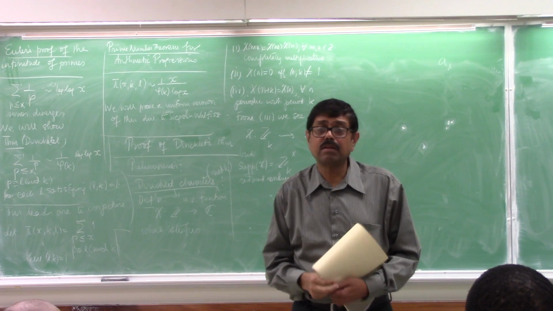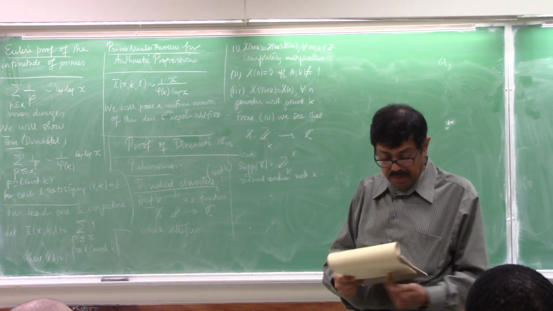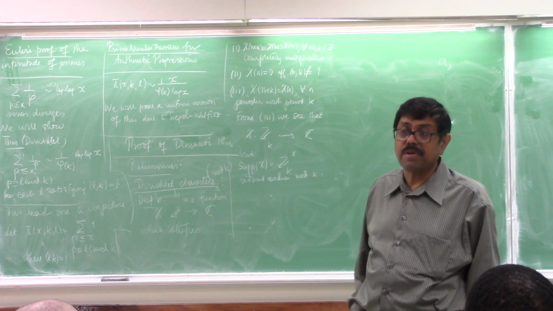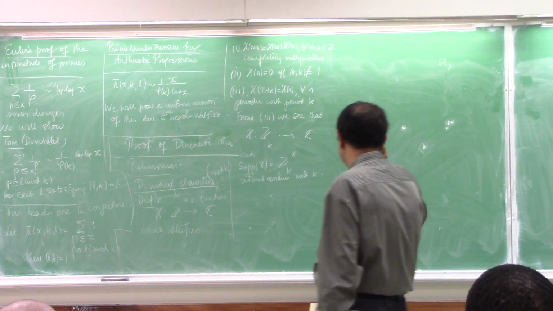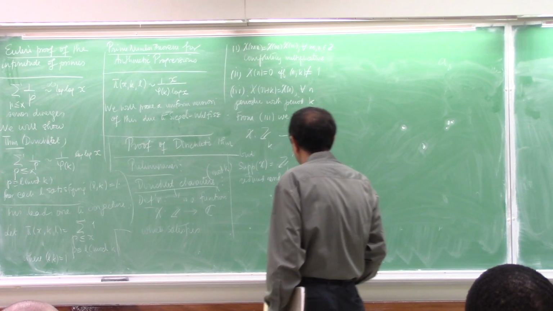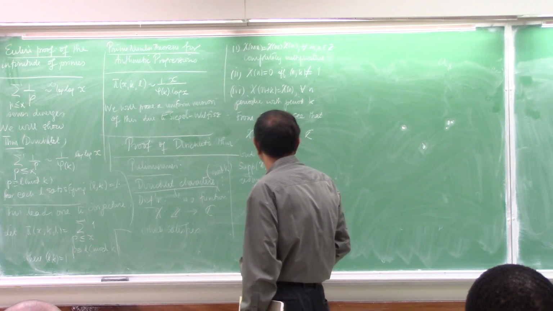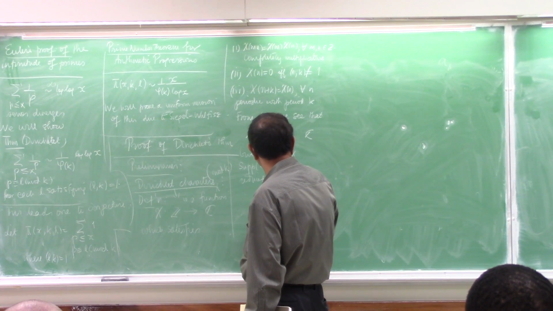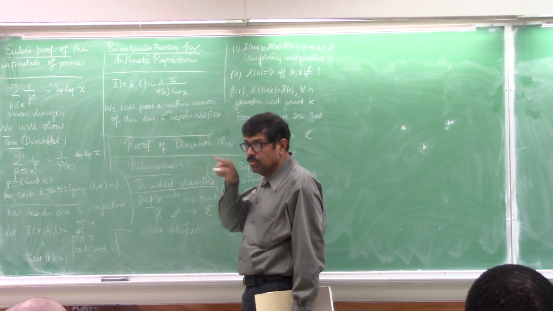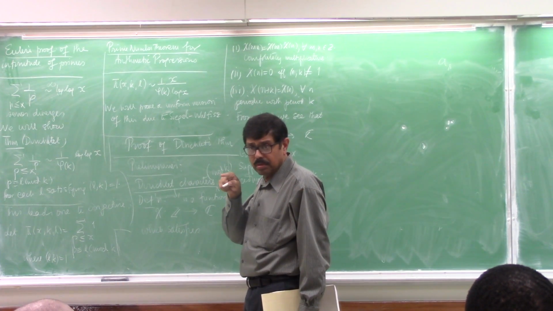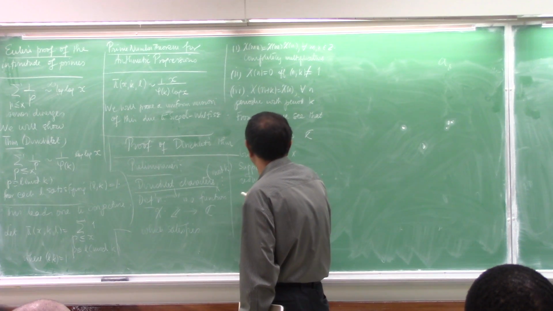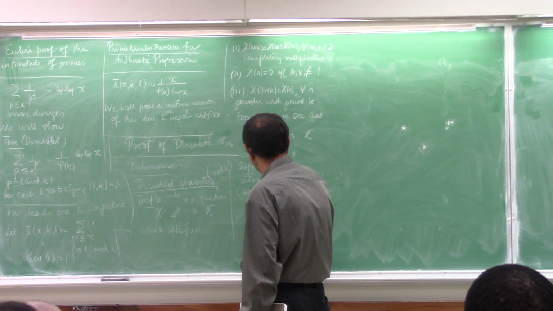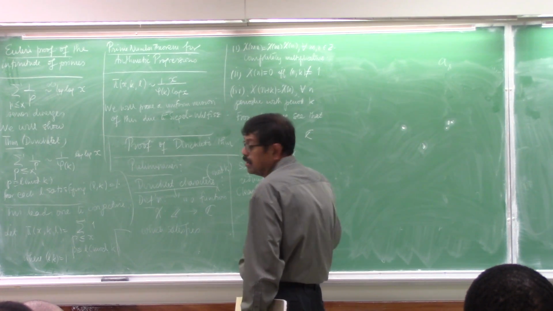Now there is one very simple property. One thing is clear from this: since the reduced residues form a group, first of all, clearly chi of 1 is 1.